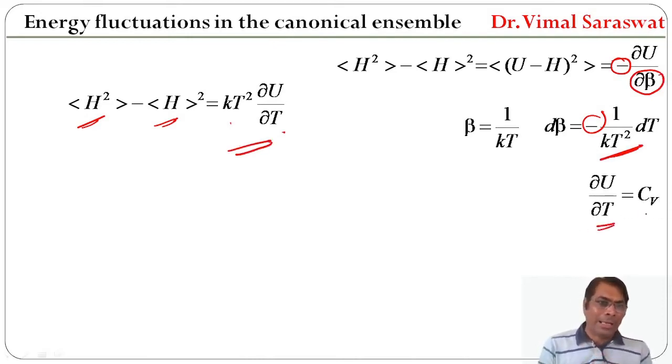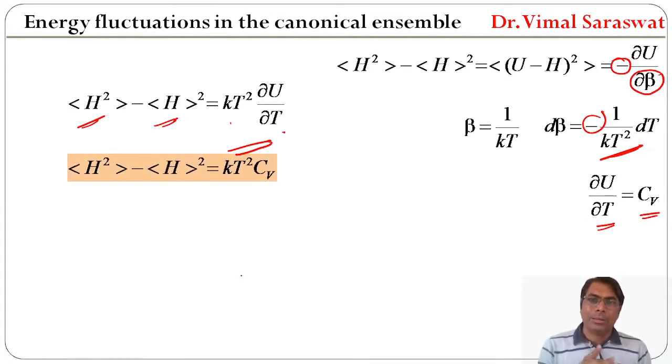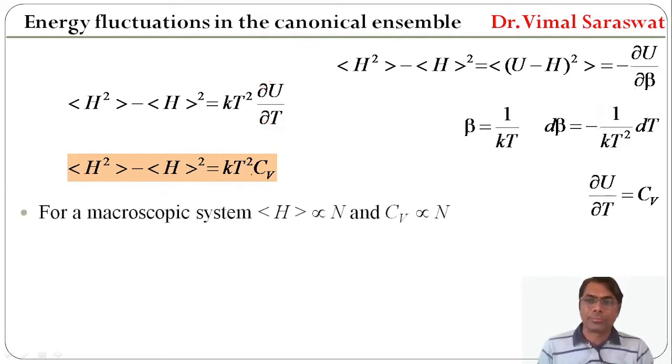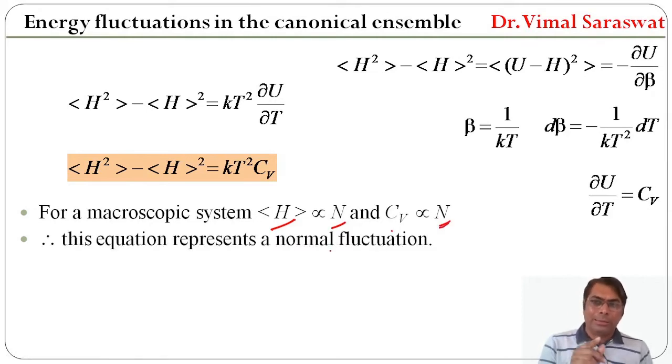Since del U by del T is equal to Cv, that is specific heat at constant volume or thermal capacity, if we replace this del U by del T by Cv, then ensemble average of H square minus square of ensemble average of H equal to kT square Cv. For a macroscopic system, ensemble average of H is directly proportional to N and Cv is directly proportional to N. Therefore, this equation represents a normal fluctuation.